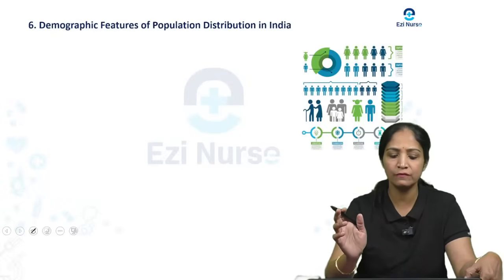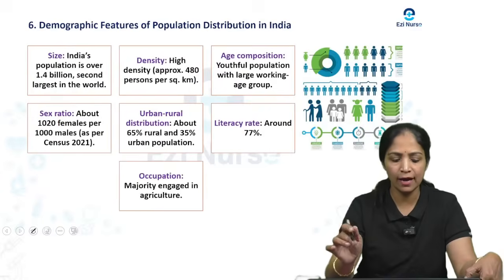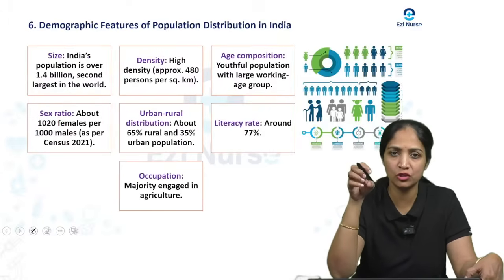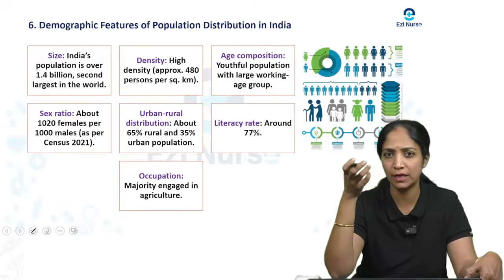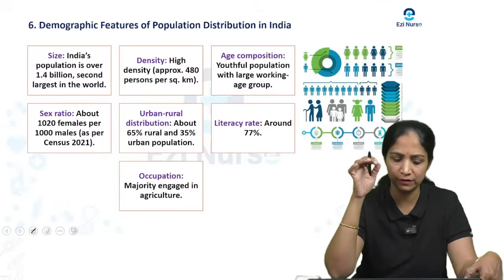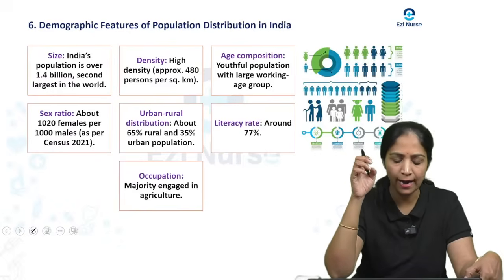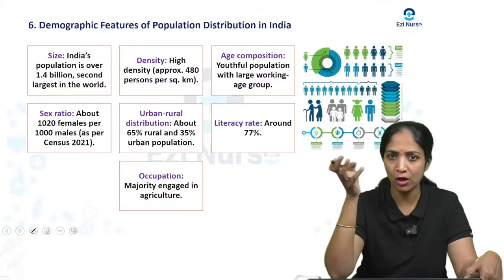There is the demographic feature of the population distribution in India. Like how this population distribution happens in India on the basis of demographic features. So when you come to this population distribution, usually we make the distribution on the basis of size, density, age composition, sex ratio, urban-rural distribution, literacy rate, and one more, occupation.